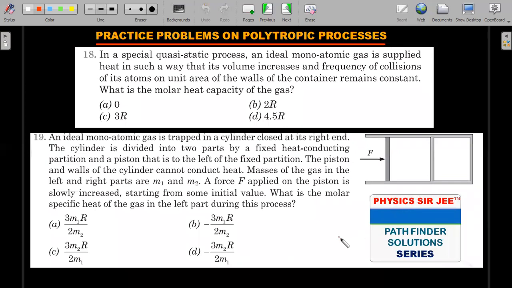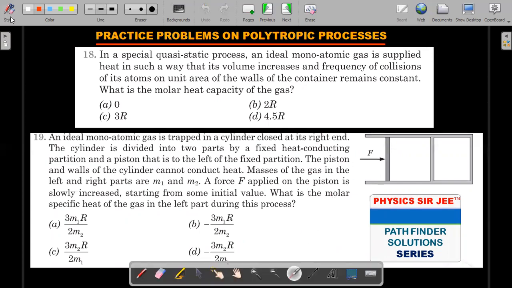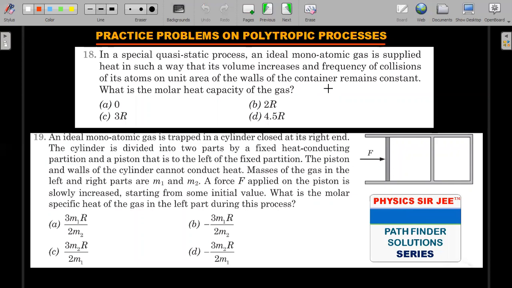So here are other polytropic processes practice for JEE Mains for the first question and JEE Advanced for the second question from Pathfinder objective type. Very interesting and simple questions. The first one, I like it a lot because it also revises our KTG concept of frequency of collisions. But this time it is the frequency of collisions not amongst themselves, but of the atoms with a unit area of walls. I already told you in the third and fourth topic videos that frequency of collision among molecules is different and frequency of collisions with the walls is different. So please do check out that video, and you should be able to ace through very simply. Okay, so let's move forward.